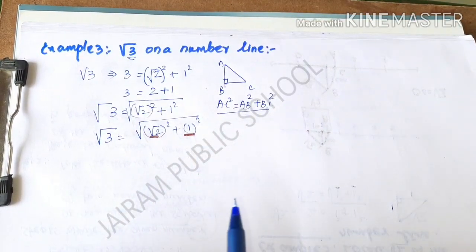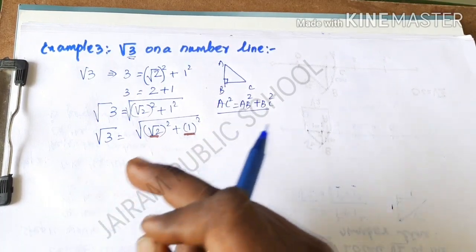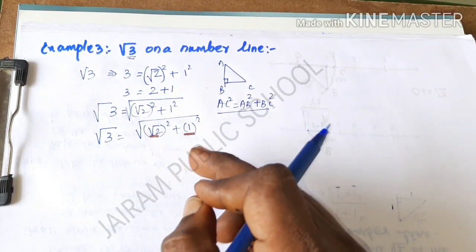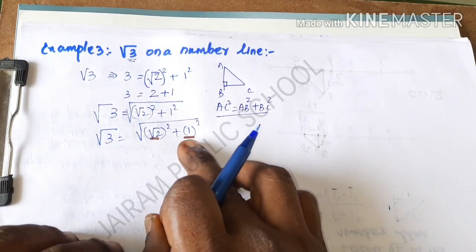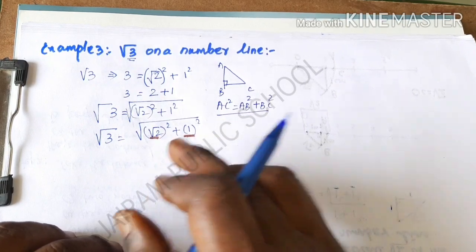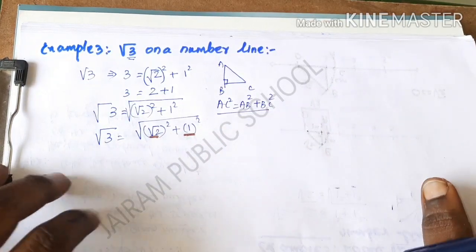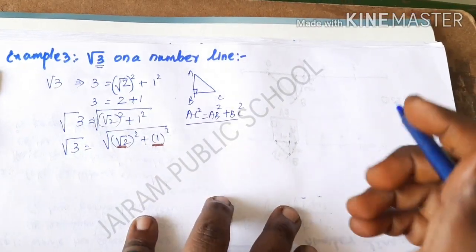First, root 2 is not a natural number, it is an irrational number. Before, in example 2, I taught the concept of how to locate root 2 on a number line, and next we have to take 1 centimeter perpendicular to root 2. Then I will get the root 3 diagram here. That's it. Listen carefully, I am going to explain how to locate it on a number line.